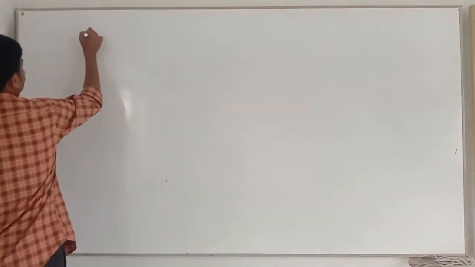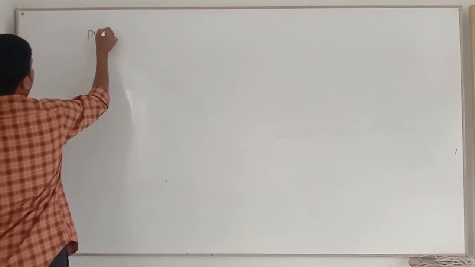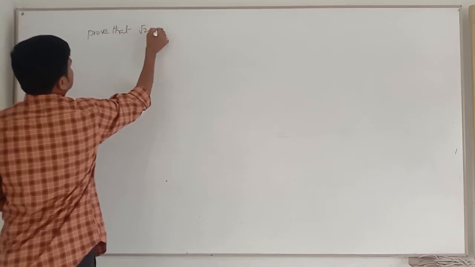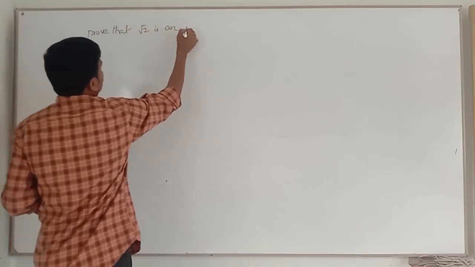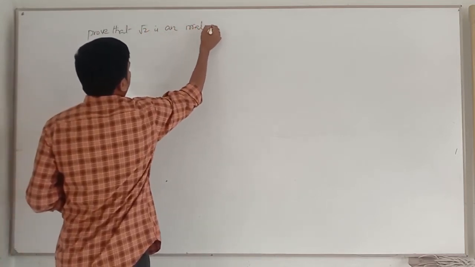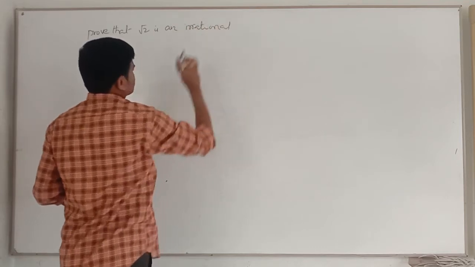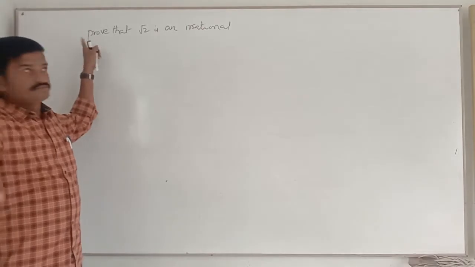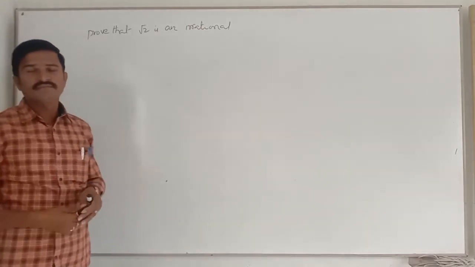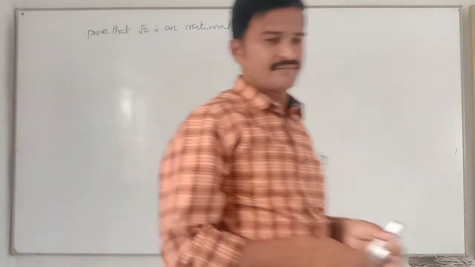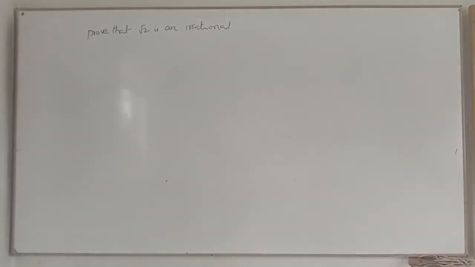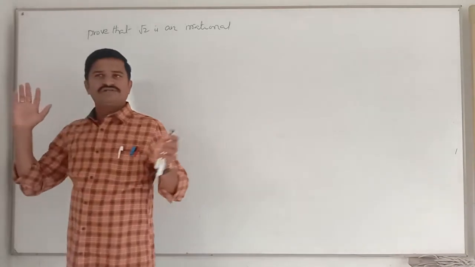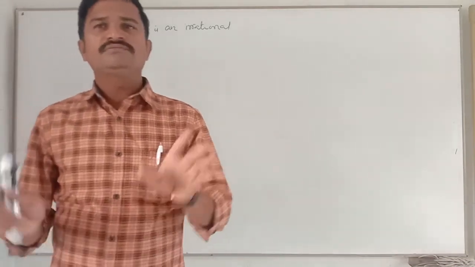So first, prove that root 2 is an irrational. Are you clear or not? How is root 2 irrational? I am going to prove.